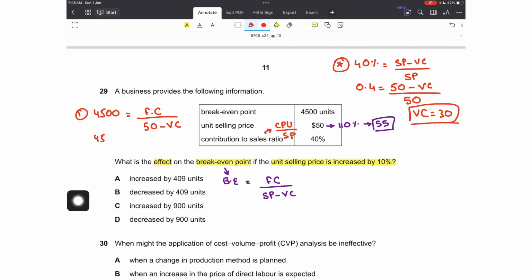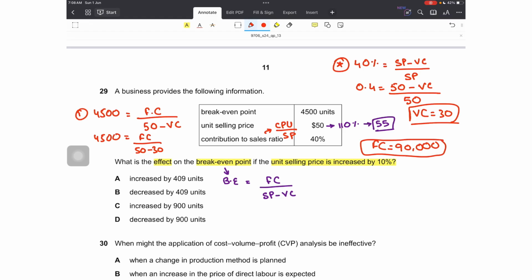If I plug this value in this formula, 4,500 is equal to fixed costs, which are still unknown, upon 50 minus 30. So 20 into 4,500, fixed cost will be 90,000. Now I can find out my new break even. Fixed costs are 90,000 upon the new selling price of 55.